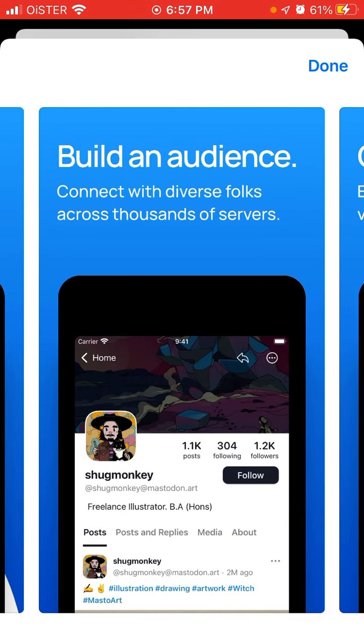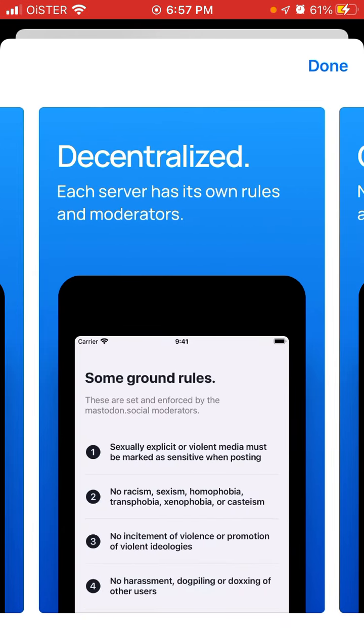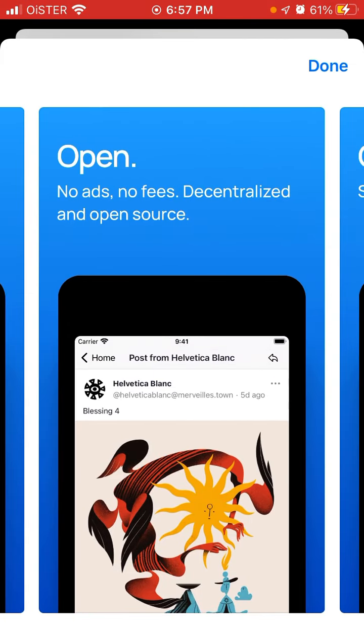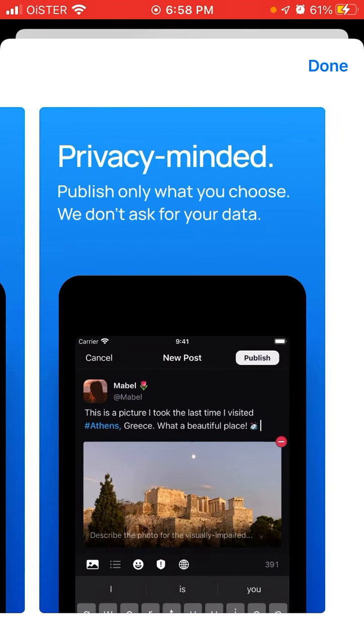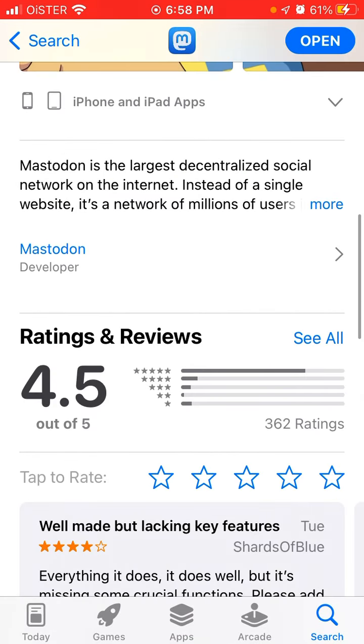There are thousands of servers which have different moderators, and this way each server has its own rules and moderators, and it's open, no ads, no fees, no hidden algorithms, no one is pushing some hidden messages. And this app is customizable, privacy minded. There is no access to the data and all of that. So that's basically how it works.